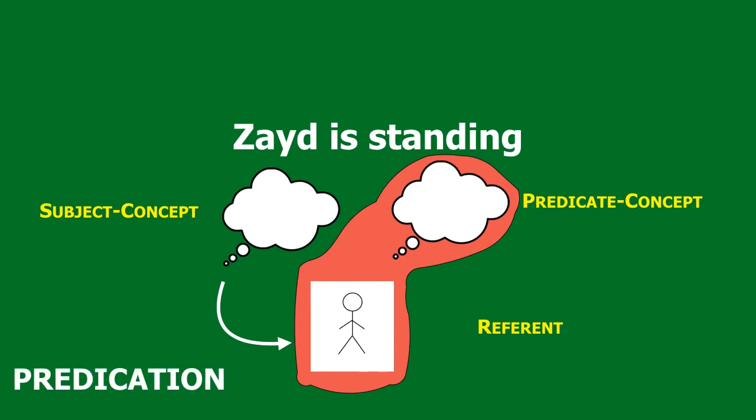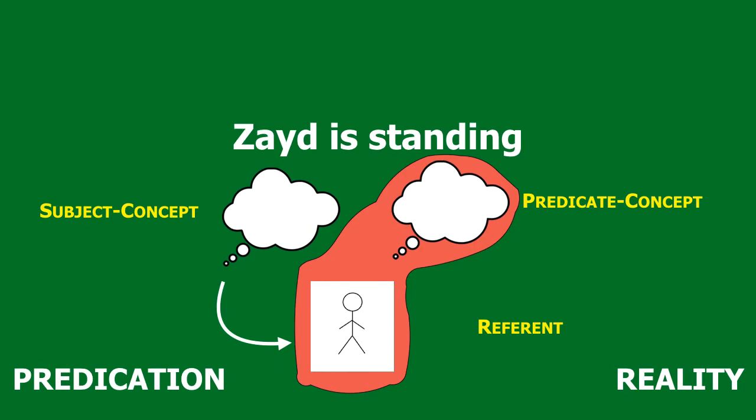A predication says that the thing that the subject concept refers to is characterized by the predicate concept. And if in reality the referent is characterized by the predicate concept, then we say that the proposition is true. And if in reality the referent is not characterized by the predicate concept, then we say that the proposition is false.